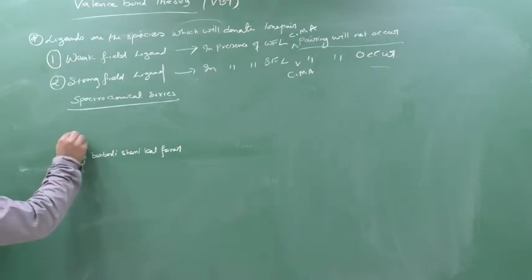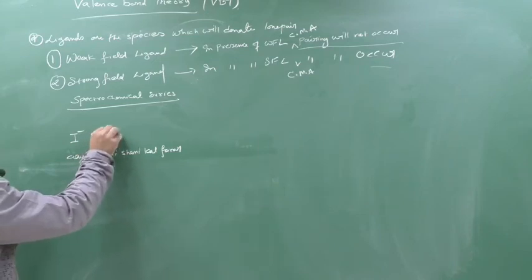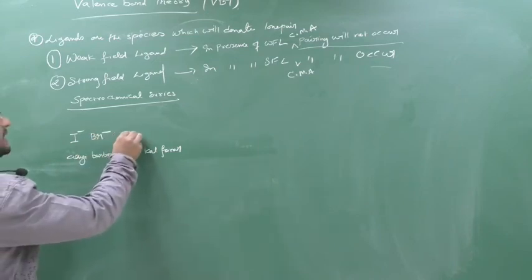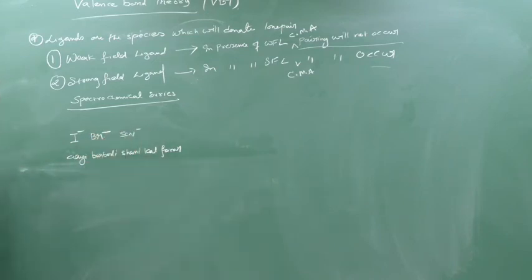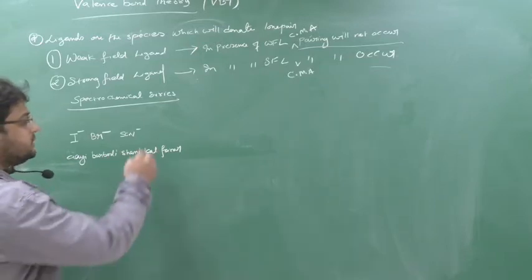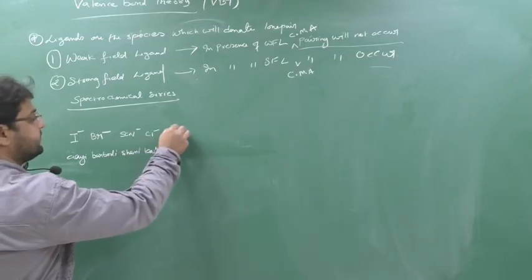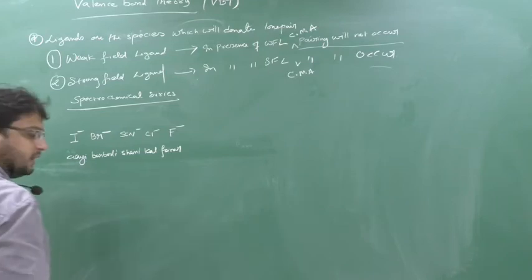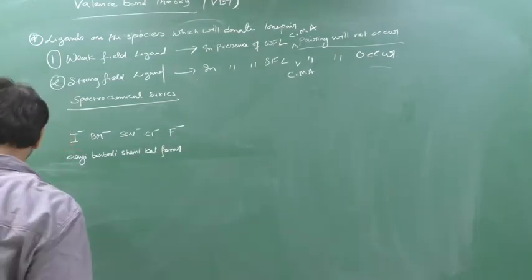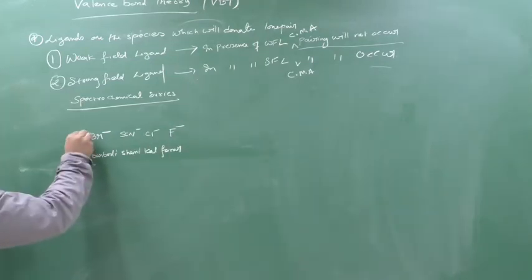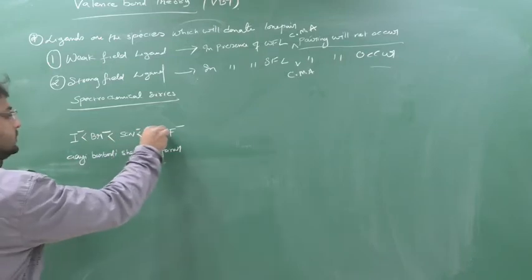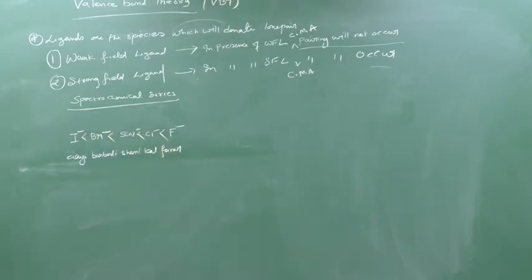See, I means iodine, Br minus, SCN minus thiocyanate S, Cl means chlorine, F minus. And as you move from left to right, the ligand becomes more and more strong. This is the first shortcut, understood?